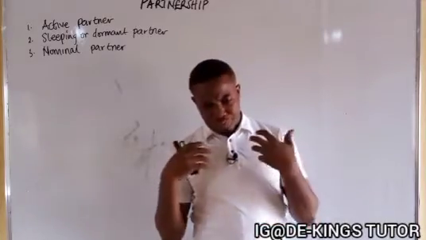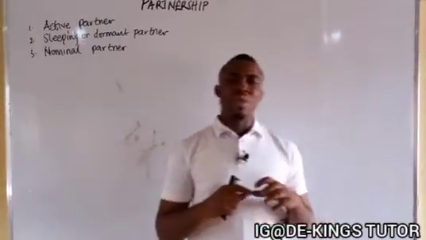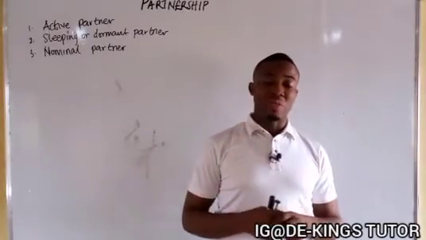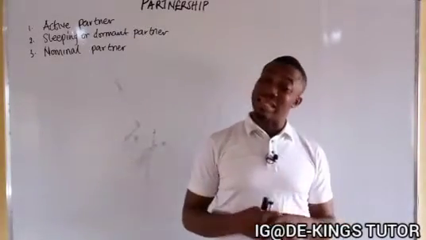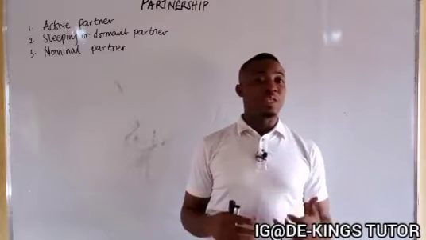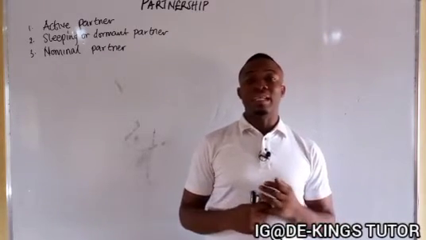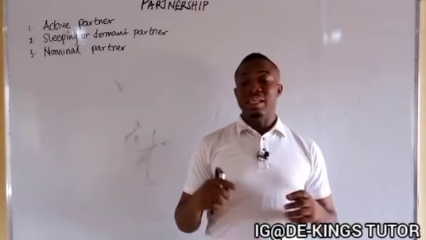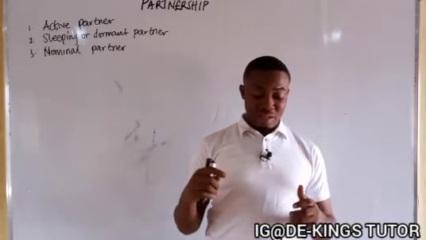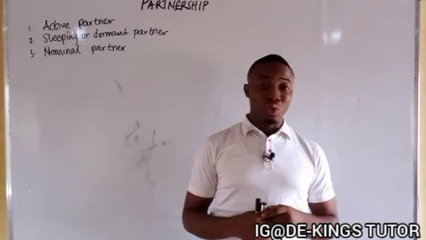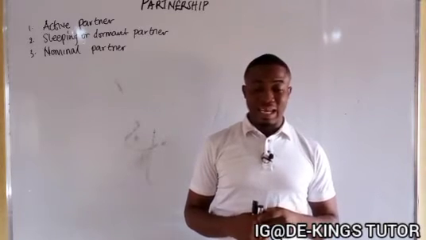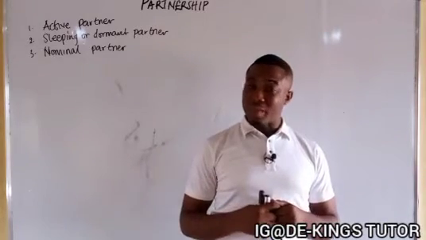So now when there is no explicit agreement, when they don't state any agreement, what do they do in this instance? When there is no agreement, it means there will be no interest on drawings, no interest on capital, no salary is to be paid to any partner, and no drawings is to be allowed.